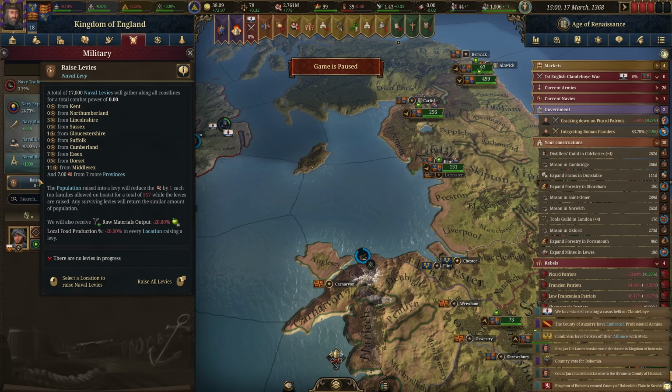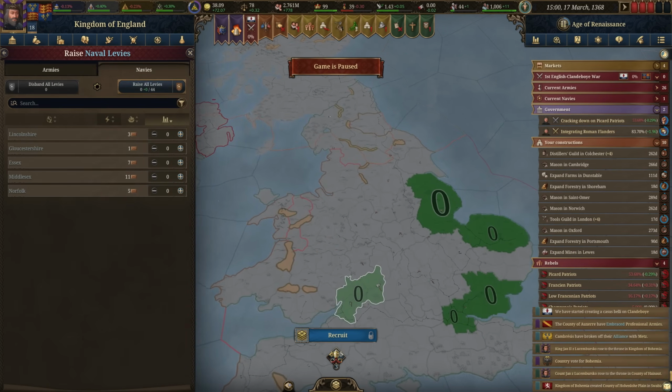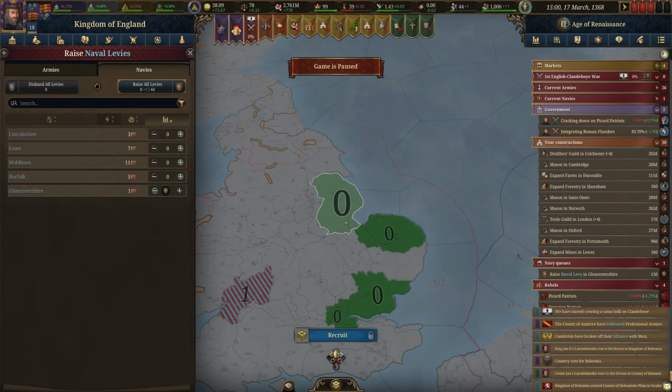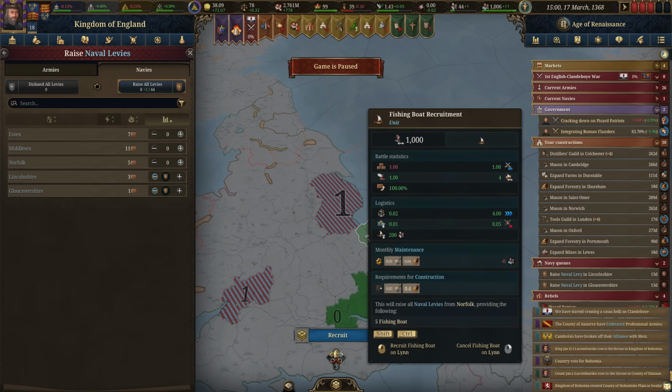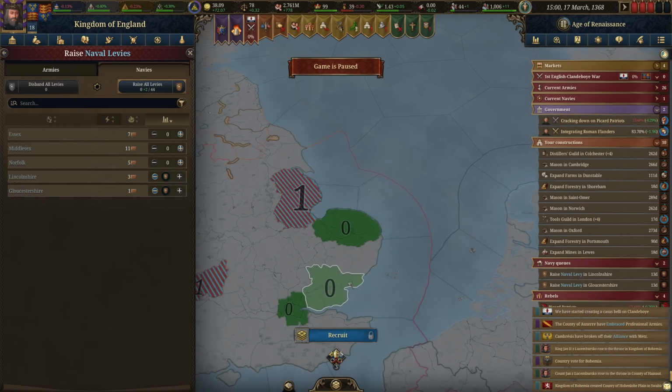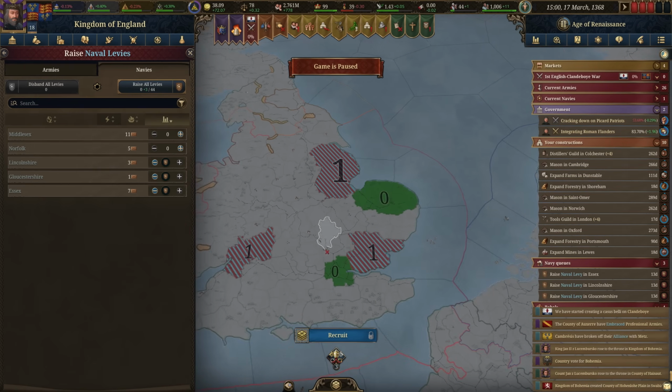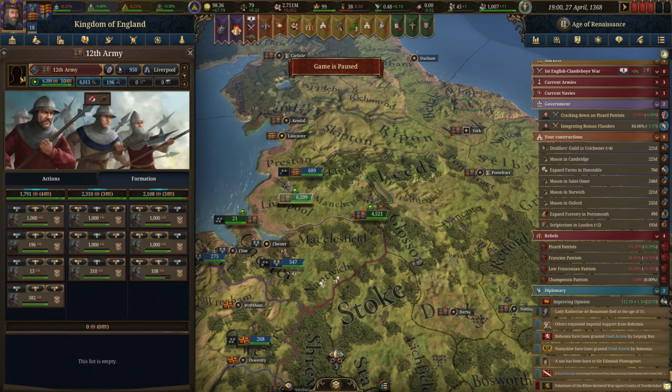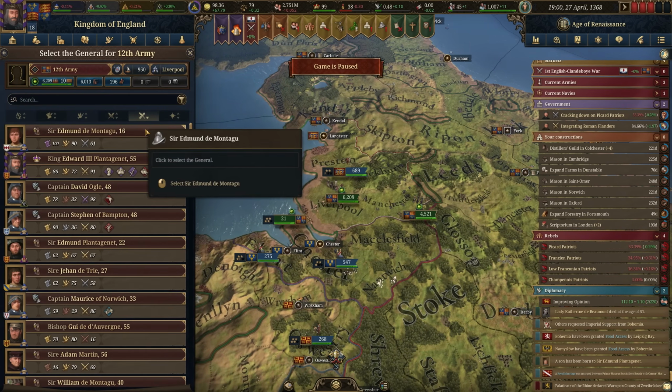We shouldn't raise them all up though. I don't think that's going to be necessary. And again, try and stay out of these regions here that are really important. Although just those two there do not give us much of a fleet. Alright, so we have our 2 armies. We just need to appoint their commanders.